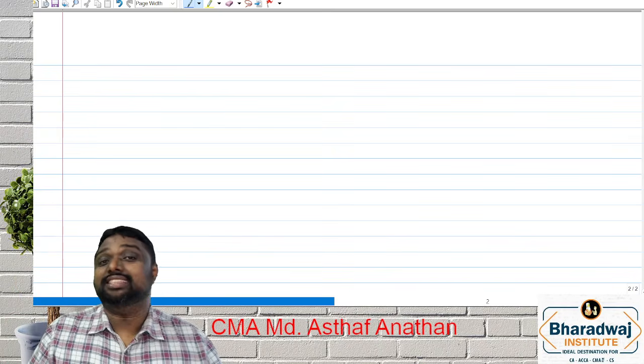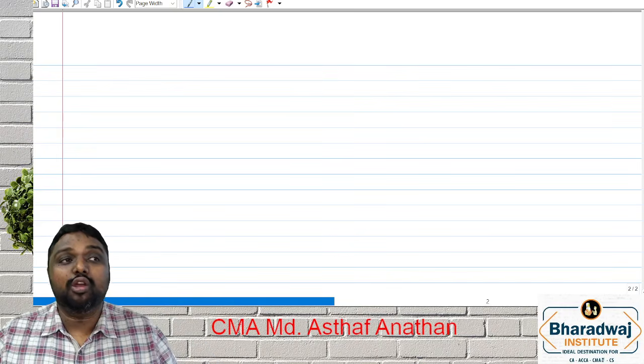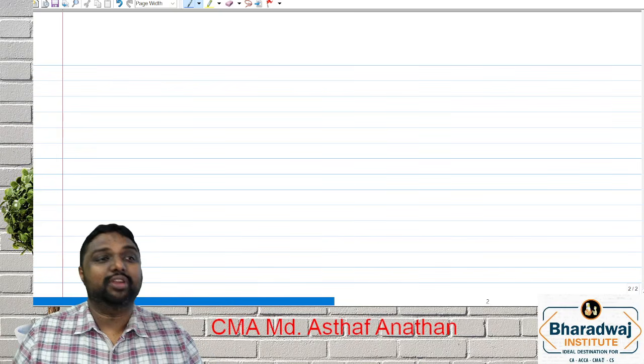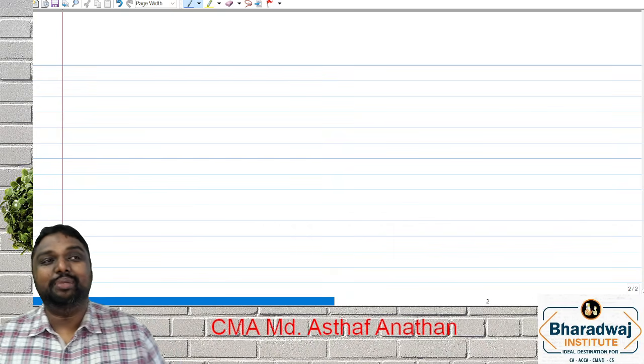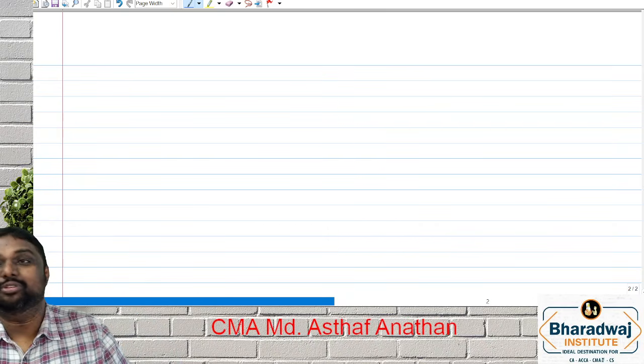So let us discuss the definition. First, who will be considered employees? Because for exam purposes, just as you find out the material receipt, you must compute the employee cost also.